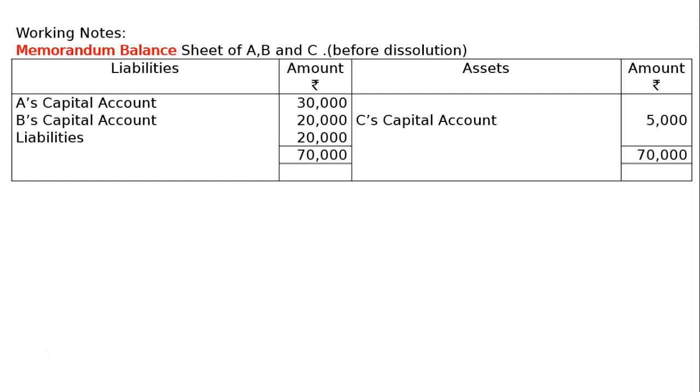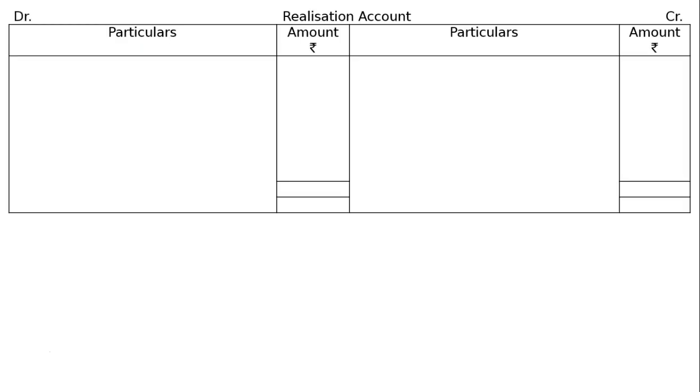Now, the liability side totals rupees 70,000. Take it to the asset side and find out the sundry assets as the balancing figure, 65,000. Now we can start with the dissolution, that is, the realization account: to sundry assets 65,000, and on the liability side we write to liabilities rupees 20,000.